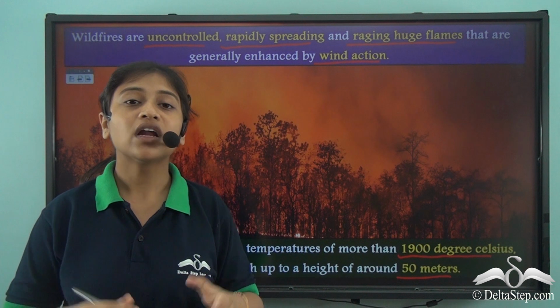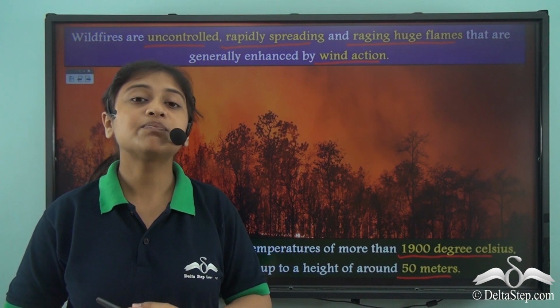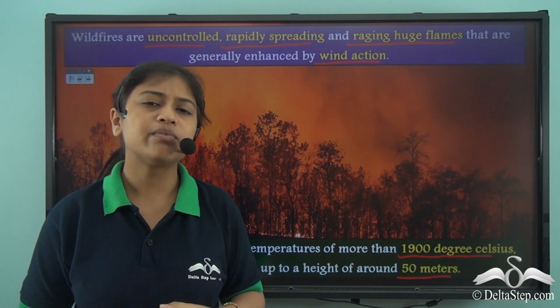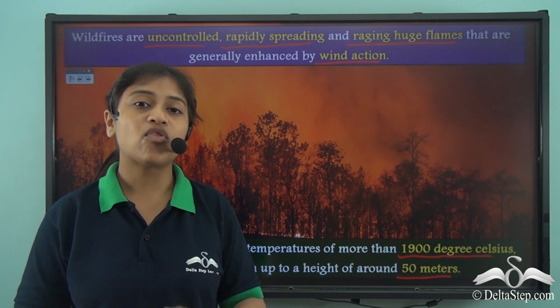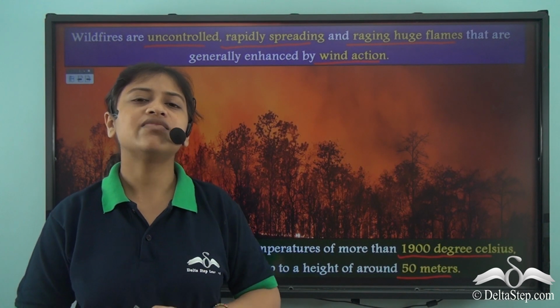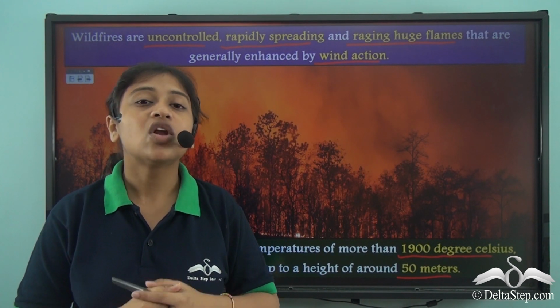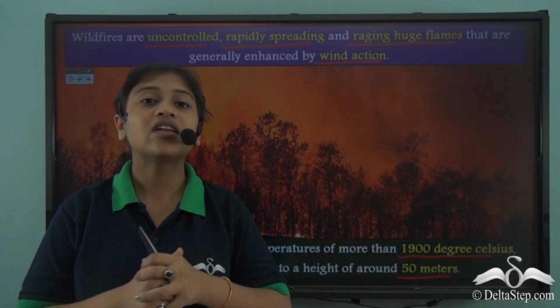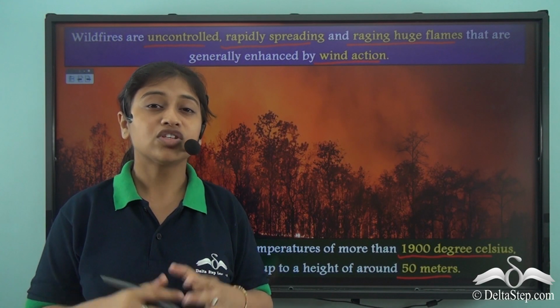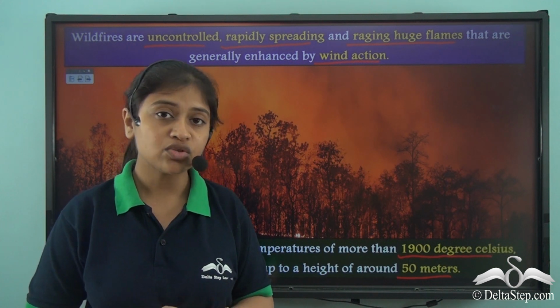And we know that wooded areas, most particularly dry tropical grasslands, are most vulnerable to such wildfires or forest fires. They can sweep out millions of acres of vegetation in minutes and not leave anything behind. They can also lead to long-term degradation of the environment and cause huge damage to life and property too.